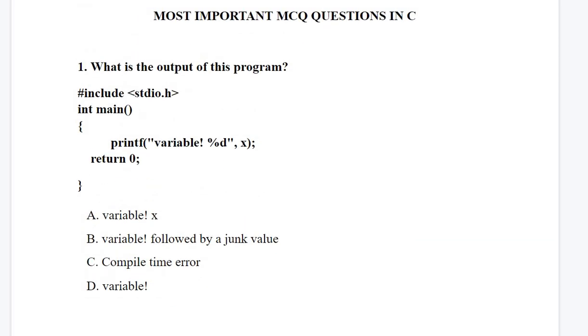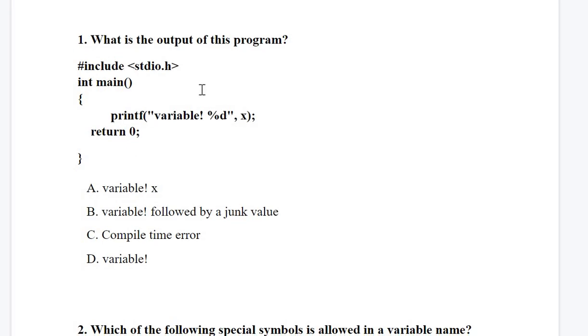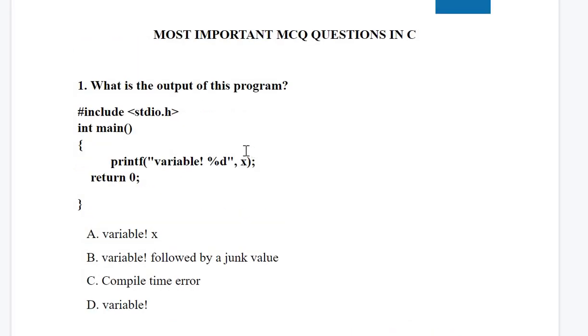So the first question is, what is the output of this program? You can see the program has included stdio.h, int main, and in the body portion we have printf with "variable!" and %d, and outside the double quotes we have x. Basically this "variable!" will be printed as it is because it is in double quotes. At this %d, it will give the value of x. But in this case, as you can see, x is not declared anywhere. So it will throw some error.